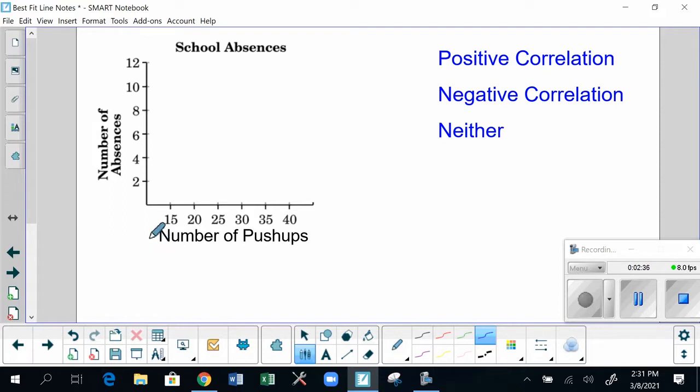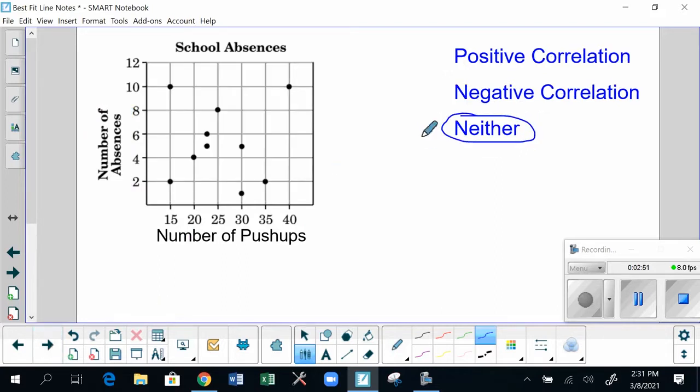So here we have on the x-axis the number of push-ups that a student can do, and compare that to the number of times that the student is absent. I don't know about you, but I don't think there's any correlation at all between these two events. And when we look at the data, that is played out. This is neither positive nor negative. It's a very weak correlation.